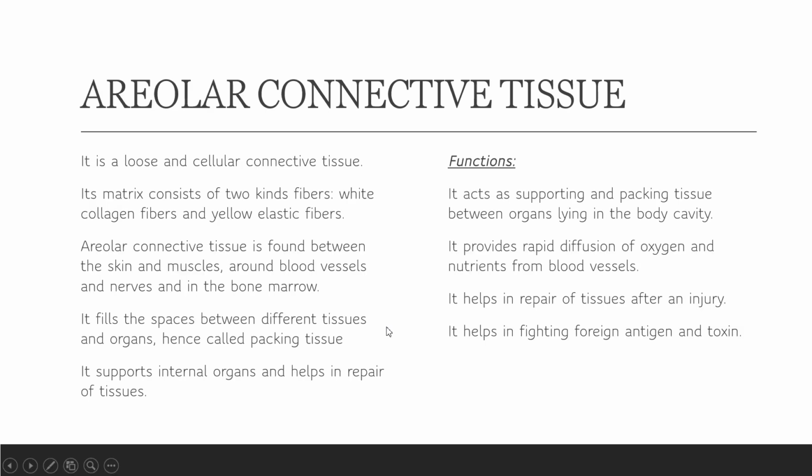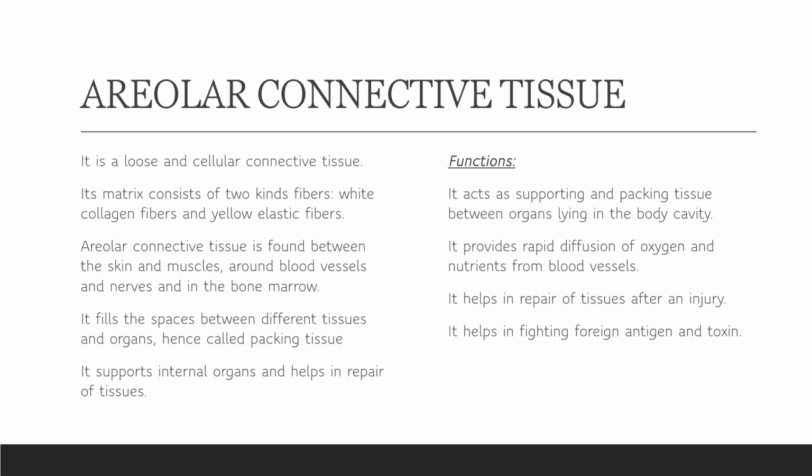Areolar connective tissue is a loose and cellular connective tissue. Its matrix has two kinds of fiber: white collagen fiber and yellow elastic fiber. Remember, yellow fiber is for elasticity, meaning it is very elastic or flexible. On the other hand, white collagen fibers are only limitedly flexible.